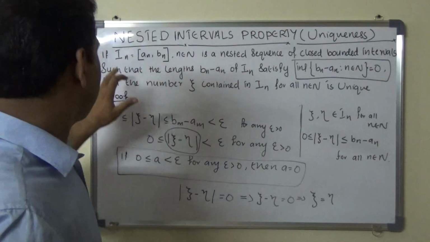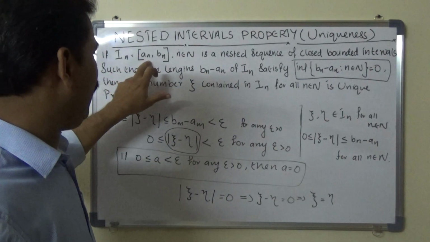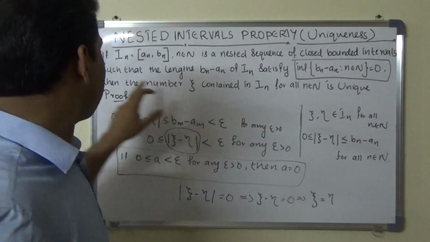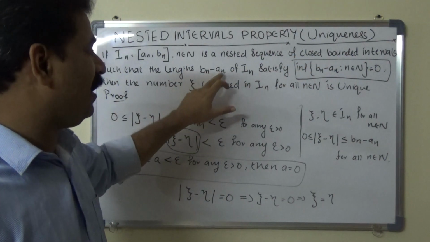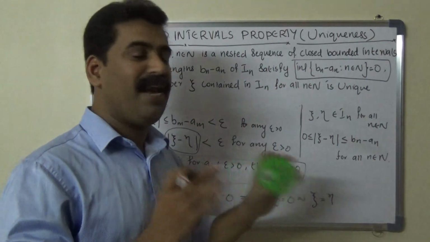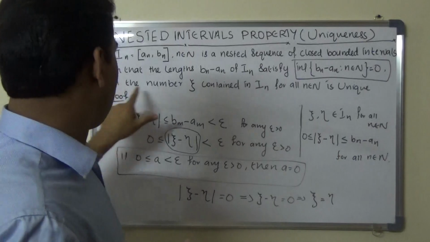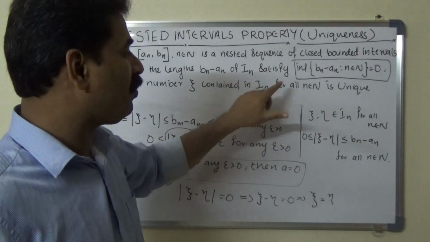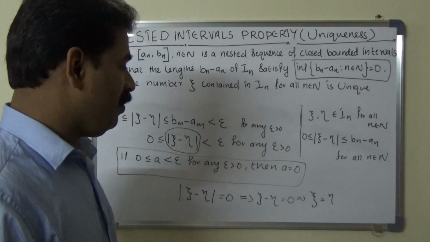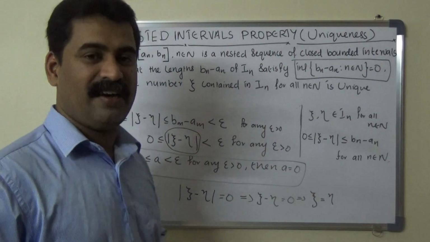That means if In equals the closed interval an, bn, n belongs to N, is a nested sequence of closed bounded intervals such that the lengths bn minus an of In satisfy infimum of the set of bn minus an such that n belongs to N equals 0, then the number psi contained in In for all n belongs to N is unique. So we proved this result.